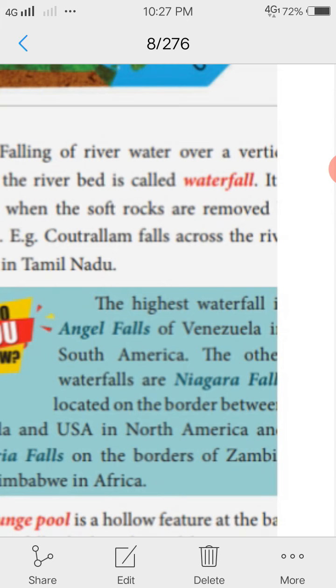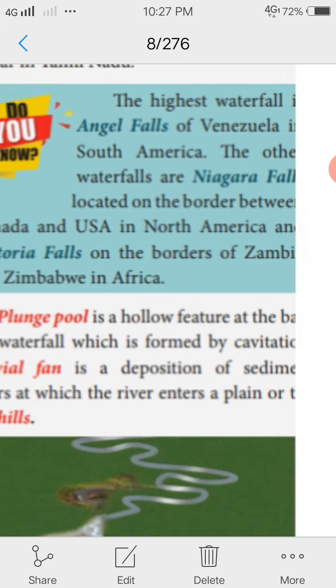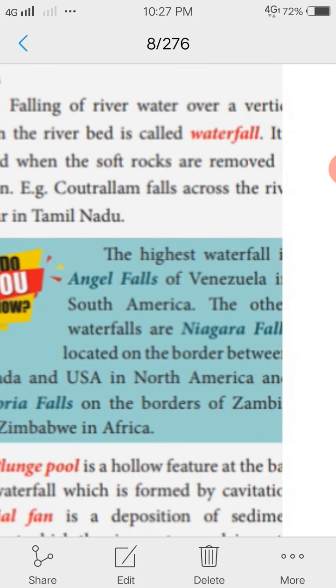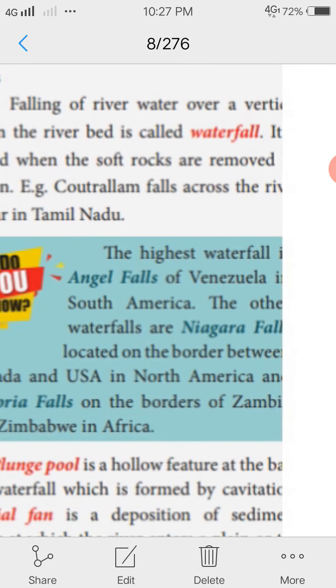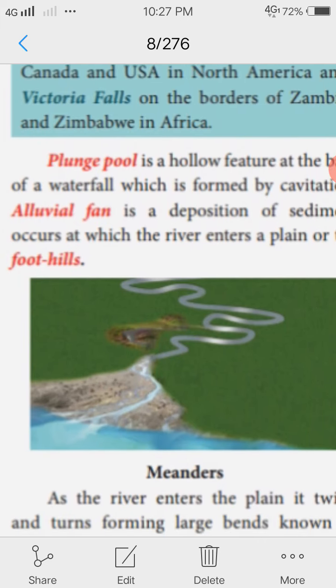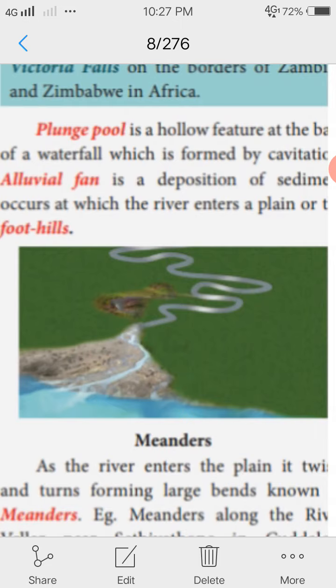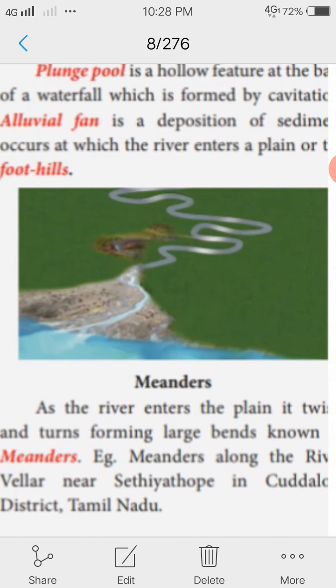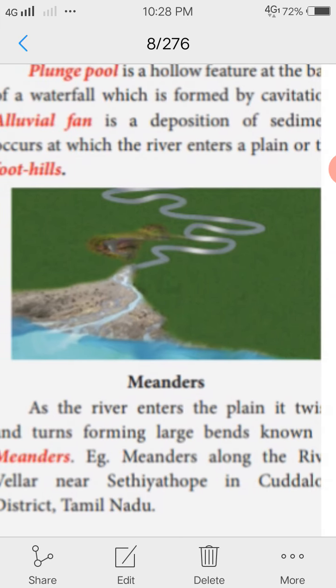Then plunge pool creation, alluvial fan, meanders. When the river enters the plain area, it twists and turns, forming large bends known as meanders. Example, meanders along the river Vellar near Settiarthope in Cuddalore district, Tamil Nadu.